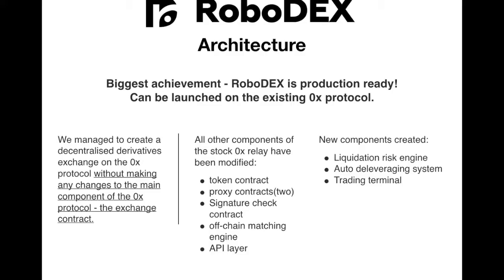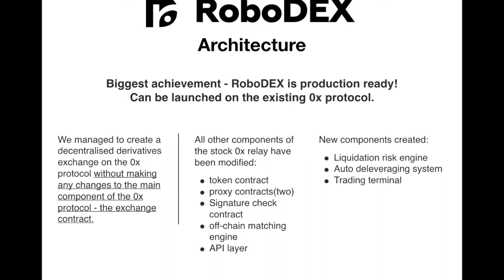So that was a demo, but it's a production demo. And we think that our biggest achievement right now is that RoboDEX is production ready. It can be launched on the existing 0x protocol. So how did we do this? We managed to create a decentralized derivatives exchange without making any changes to the main component of the 0x protocol, the exchange contract.